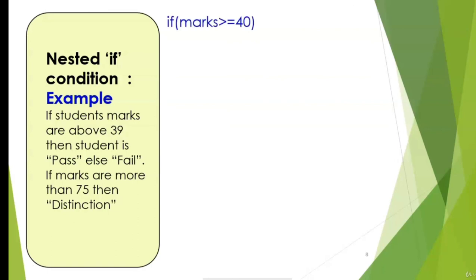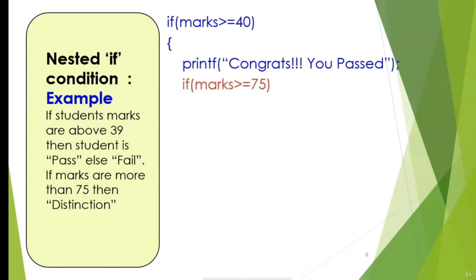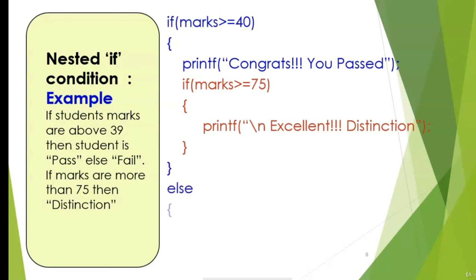The first condition is: if marks are greater than or equal to 40, then definitely the student is pass. We are going to display a message: congratulations, you have passed. And now let's check if the marks are greater than 75 as well. So this is a nested if condition, and in that case the student gets the distinction. If the student's marks are less than 40, then definitely the student has failed. Thus we can write nested if conditions.